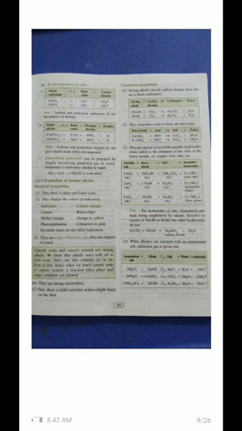Now they are slippery to touch, soapy to touch. They are strong electrolytes. Why are they called strong electrolytes? Because they dissociate into their respective cation and anion. They are mildly corrosive. What do you mean by corrosive action? Rusting.